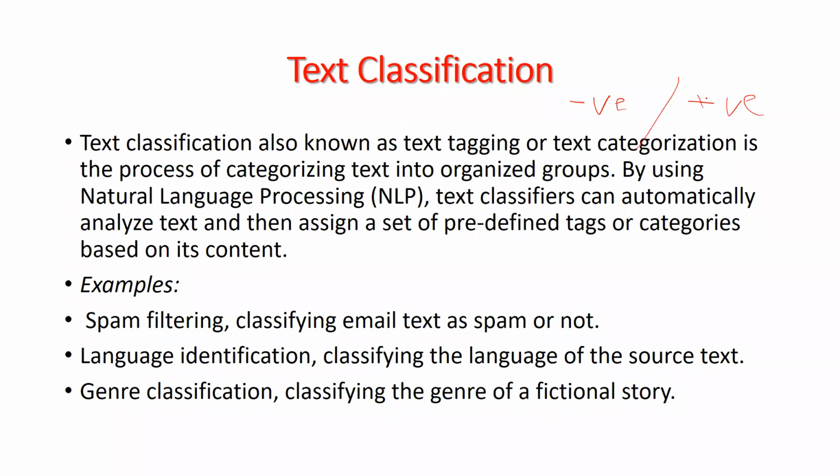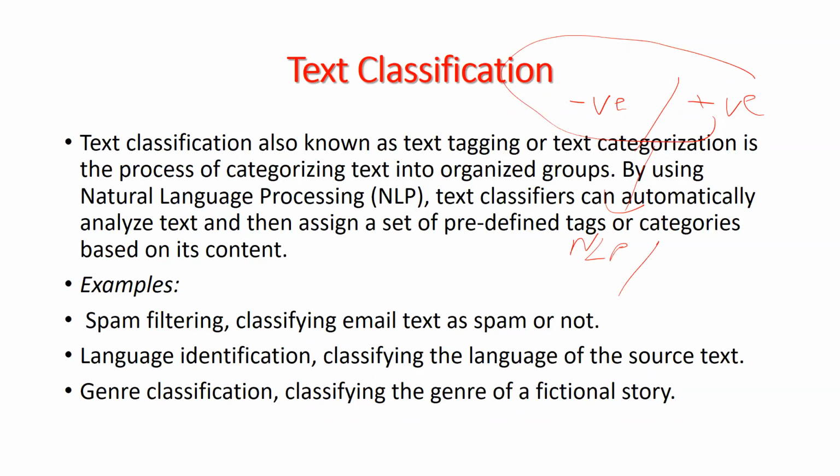But how do we find out whether these tweets are negative or positive? Then we use a natural language processing algorithm or machine learning algorithm. First, we do the NLP, natural language processing, and after doing the NLP, we use our machine learning algorithm like a random forest algorithm or a Naive Bayes algorithm.